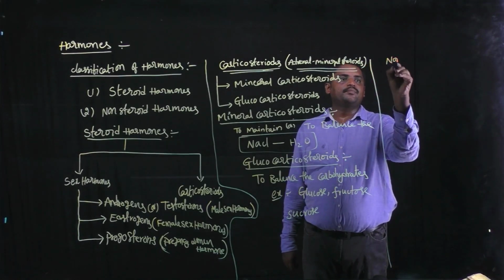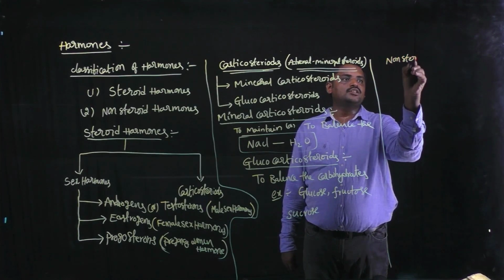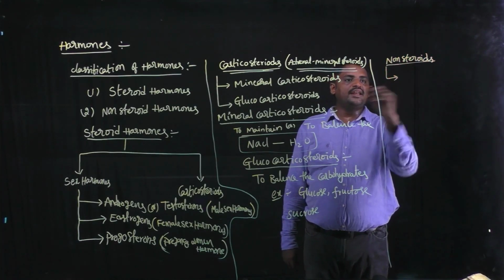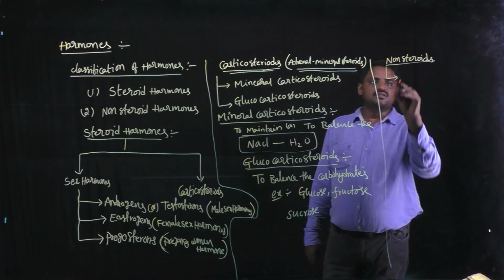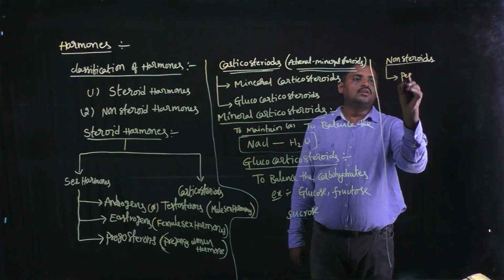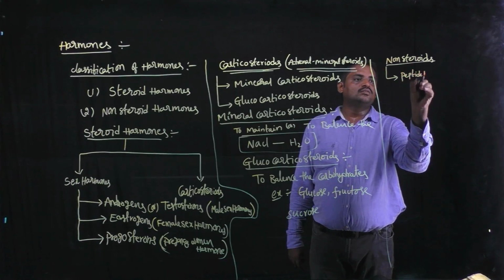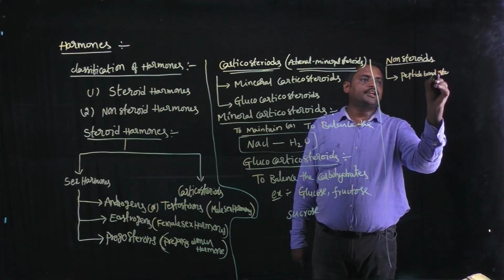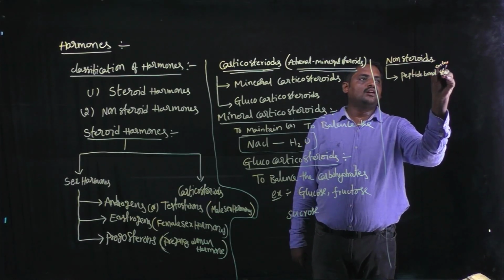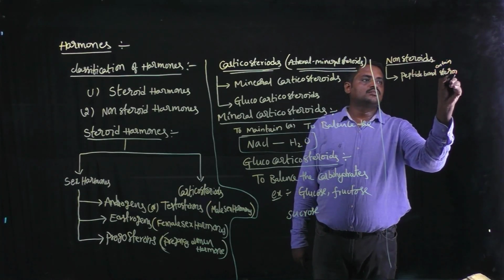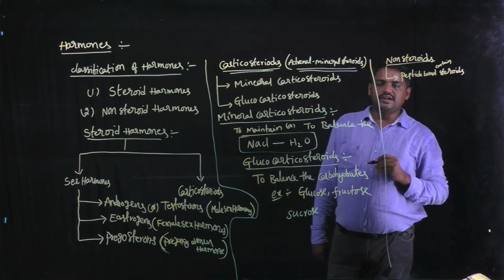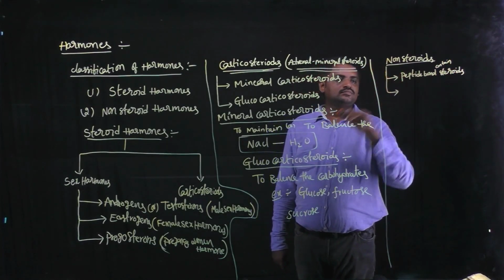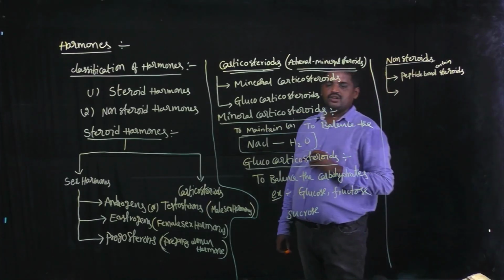And next one, non-steroids. These are subdivided into two categories. First one, peptide bond containing steroids.